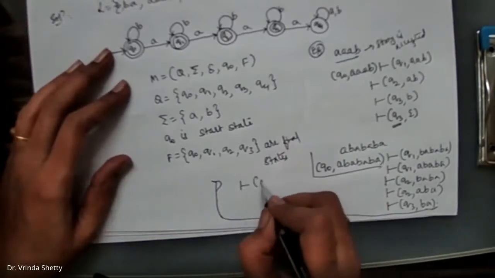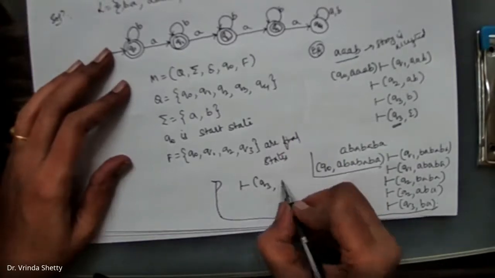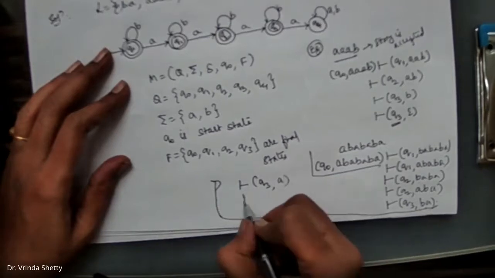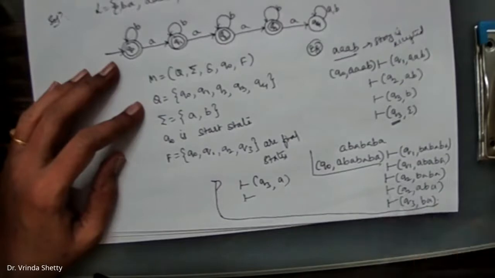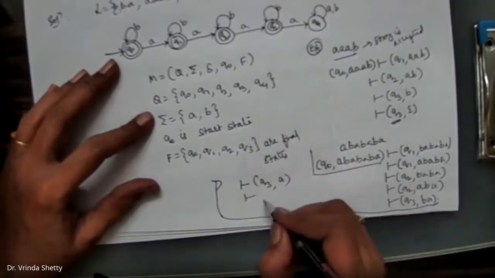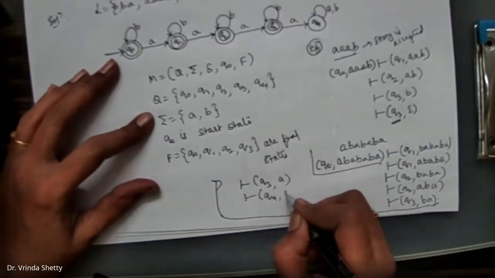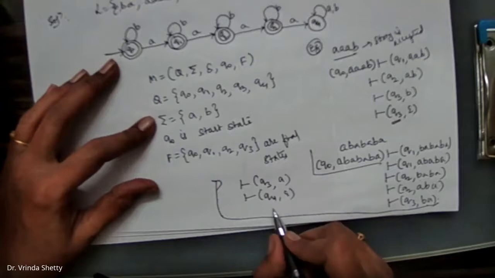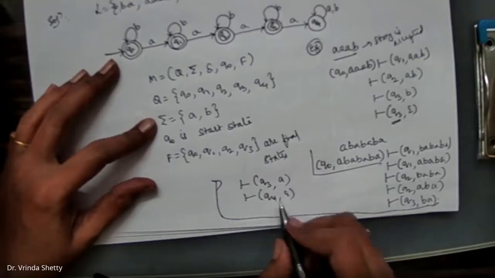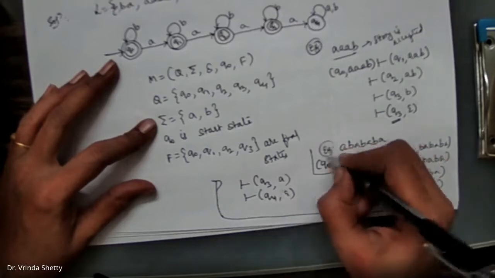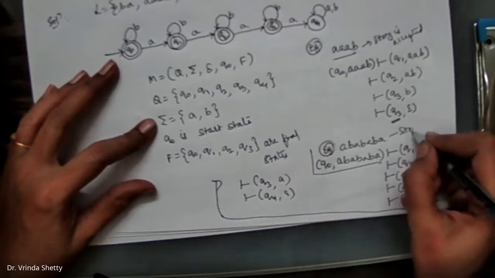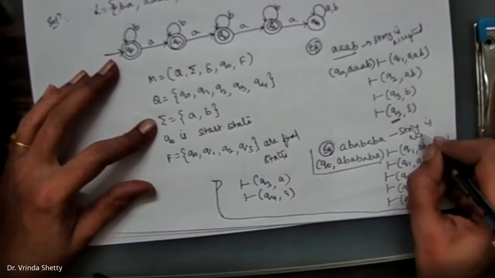So we are going to have Q3 comma A. Then next Q3 on A, it is going to Q4. Q4, no more input. Did we reach a final state? Is Q4 a final state? It's a non-final state. So as we are not able to reach a final state, we say that the string is rejected.